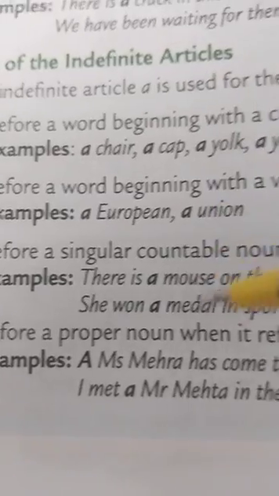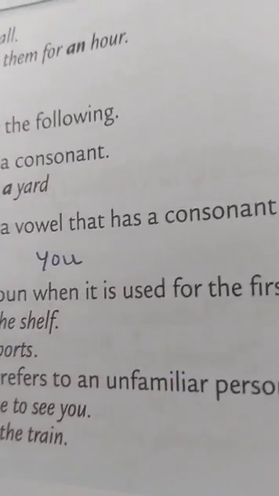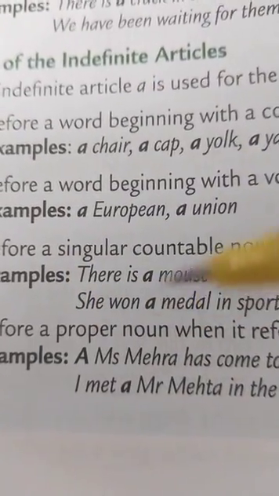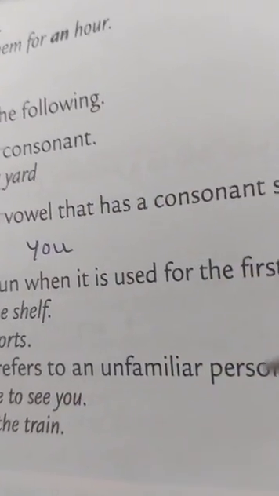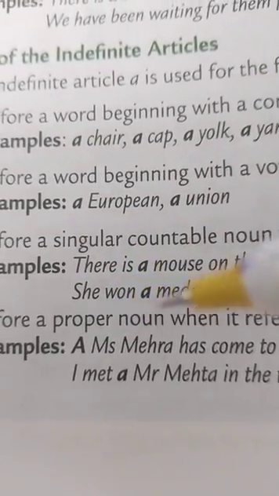Now, before a proper noun when it refers to an unfamiliar person. We use article a before a proper noun when it refers to an unfamiliar person, meaning a person whom we don't know. Okay, unfamiliar person. For example, Mrs.